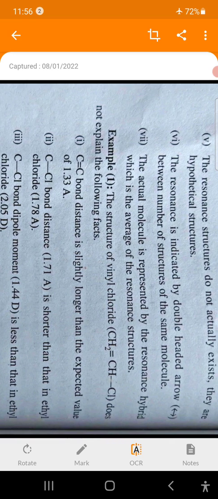Then the actual molecule is represented by the resonance hybrid, which is the average of the resonance structures. As with benzene, we know there are two structures, and the average is represented by the third structure, which is also known as the hybrid structure.